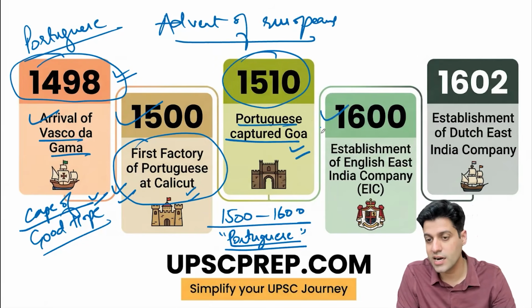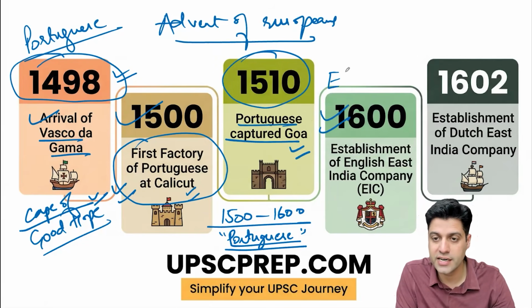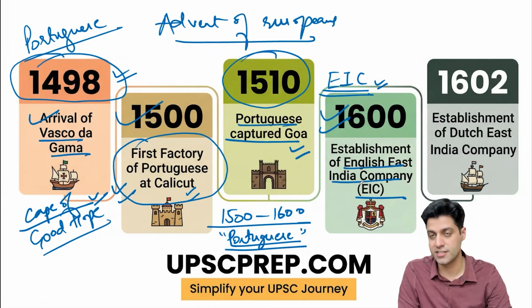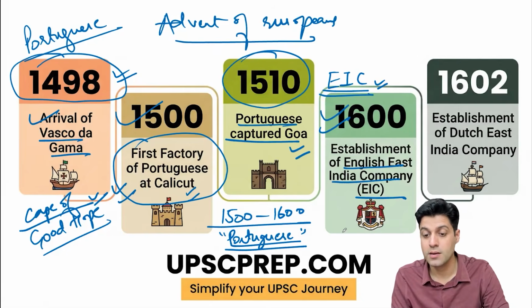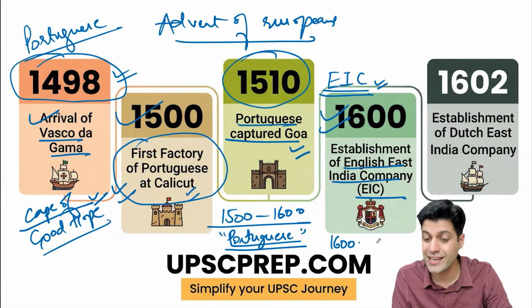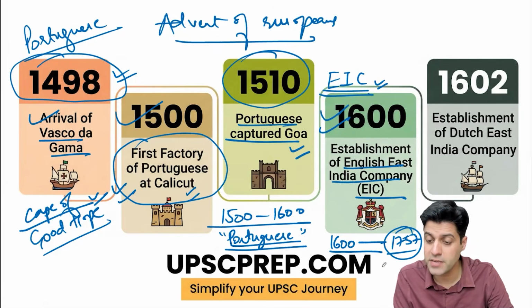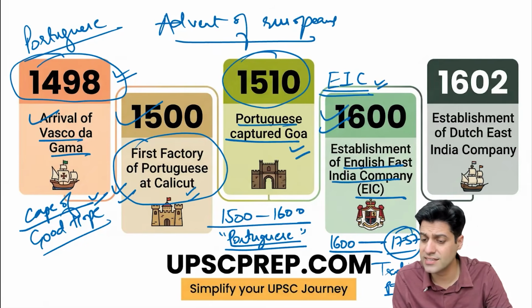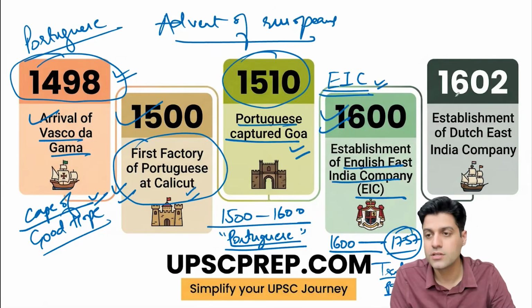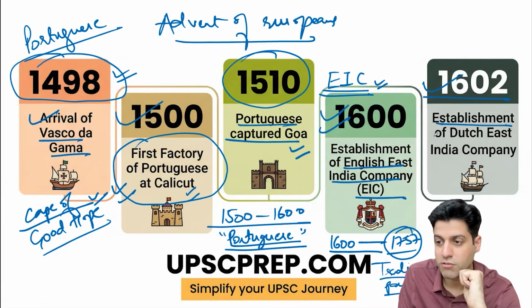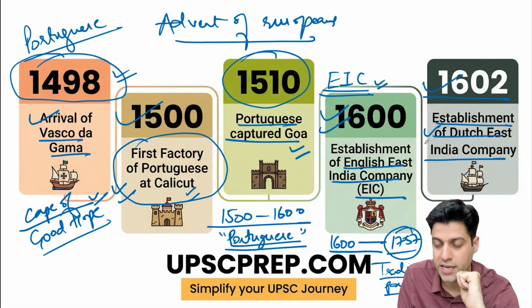So now 1600, English East India Company is established. This company, 150 years later, becomes a major political power. But from 1600, gradually settling till 1757, we see it as a major trading power. That's it. No political power. So 1602, what happens? Establishment of the Dutch East India Company.